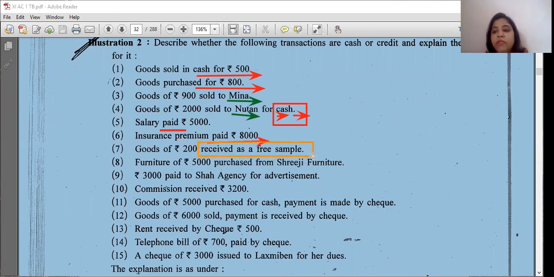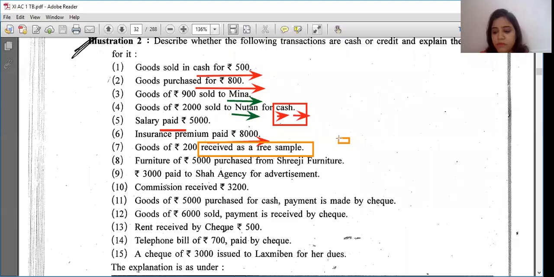Students, goods received as a free sample: when we receive anything free, we are not paying anything, nor receiving cash. So what kind of transaction is it? First of all, it's a non-economic transaction. Is it clear? Because in a transaction, you need to have an exchange of goods and services. So it's a non-economic transaction.